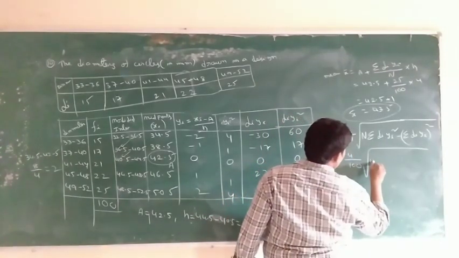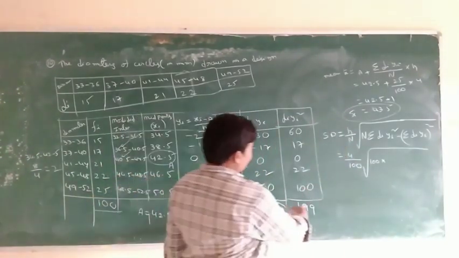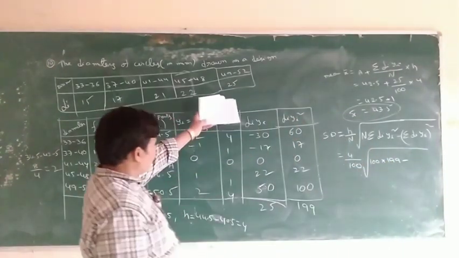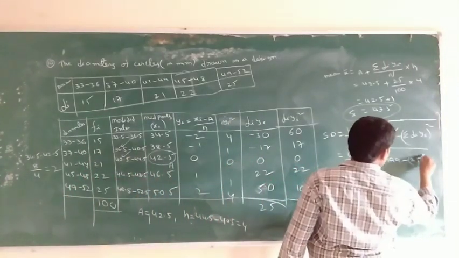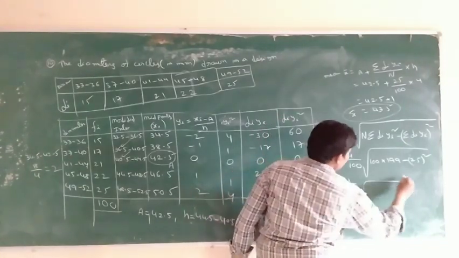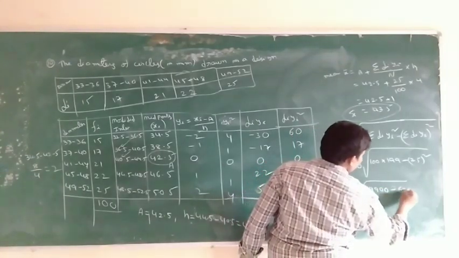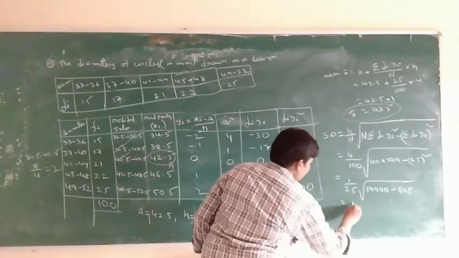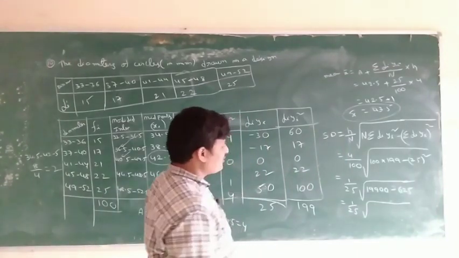Sigma fi yi square is 199 hundred, minus 25 whole square is 625. So 1 by 25 into root of 900 minus 625.